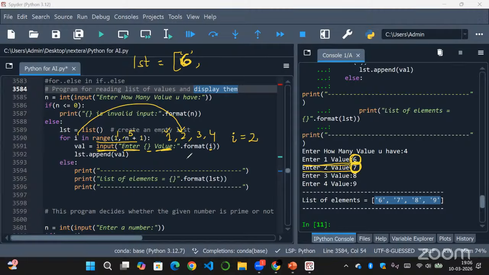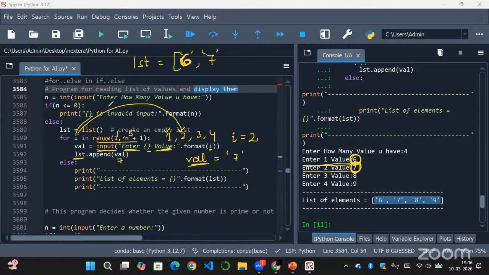Now this 7 will be taken as a string value and assigned to the variable val. Now I'm appending this again to my list, lst dot append val, that is 7. So I'm adding 7 to my list at the end.